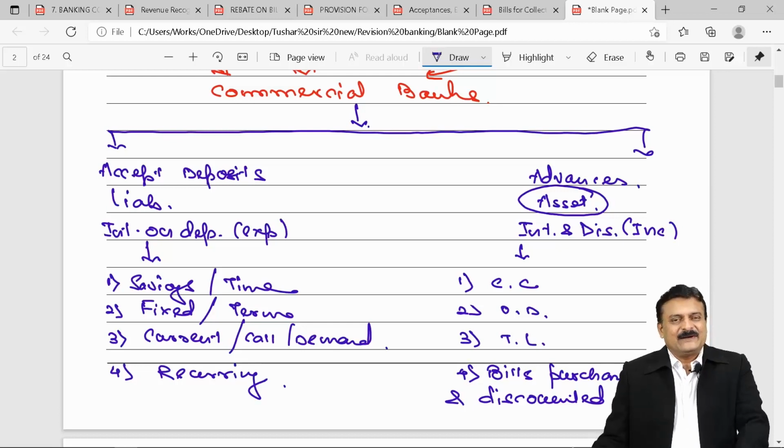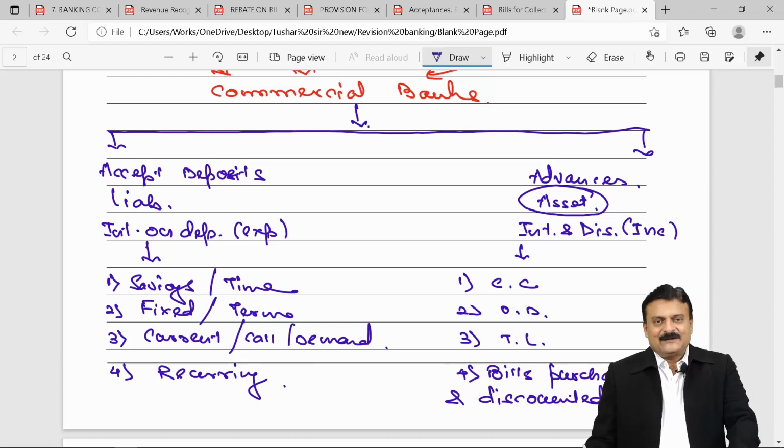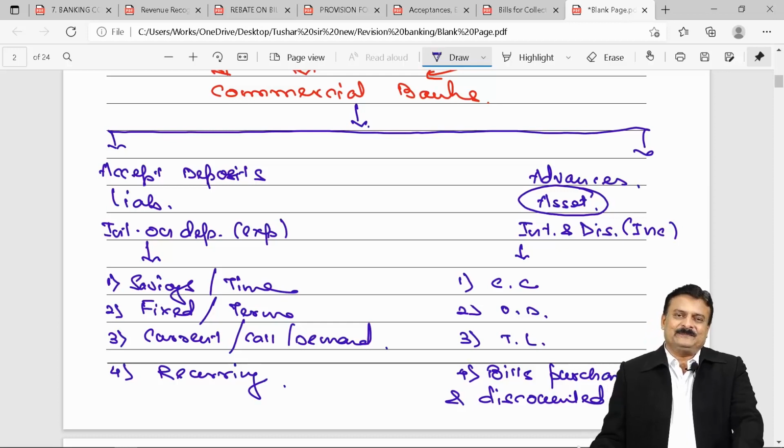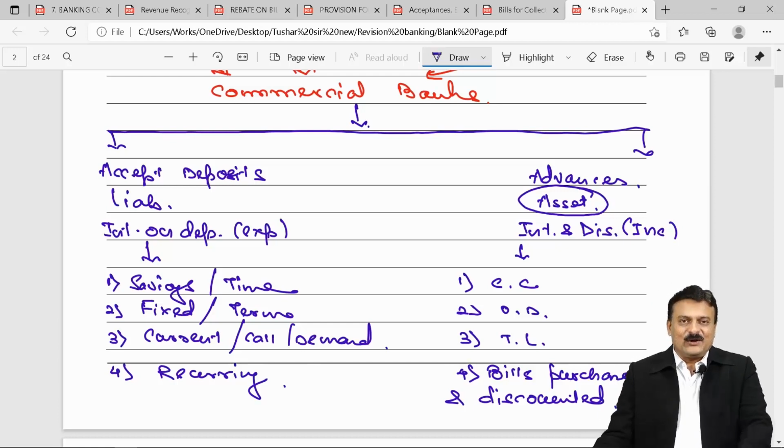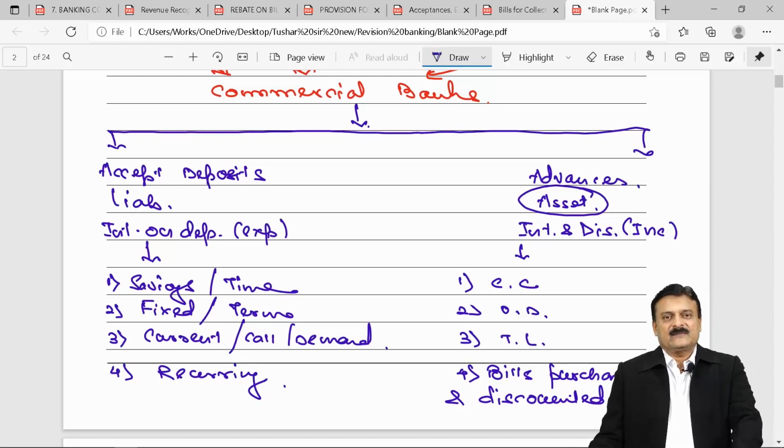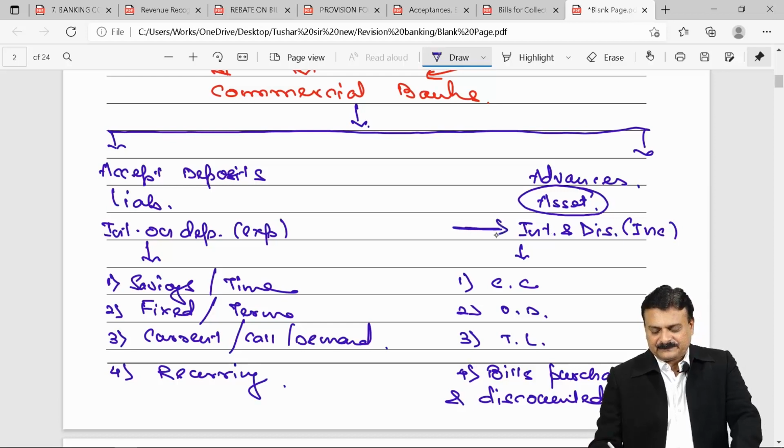Then that rate will change, if at all it has changed compared to what is taught to you. Okay, so we now start with one by one subtopics. I'll first take revenue recognition. Revenue means income. Recognition means recording. So revenue recognition means recording of income. For accounting purpose, income, interest and discount is revenue.